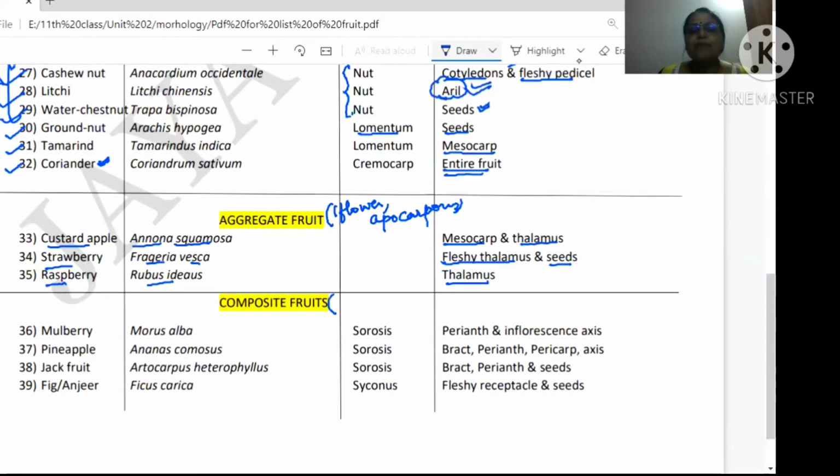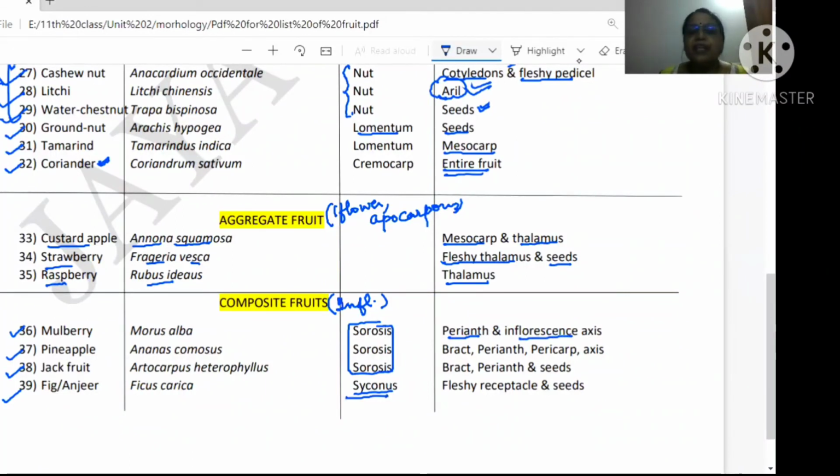Now composite fruits develop from inflorescence. Examples are mulberry, pineapple, jackfruit and fig. Is it clear? So mulberry, pineapple and jackfruit come under one category known as sorosis. Fig comes under Syconus. In the case of mulberry, the edible part is perianth as well as inflorescence axis.